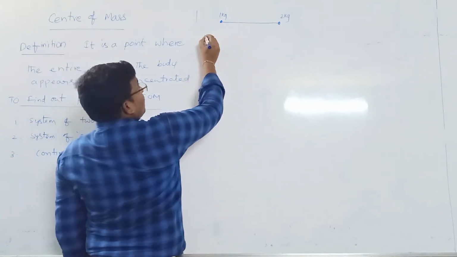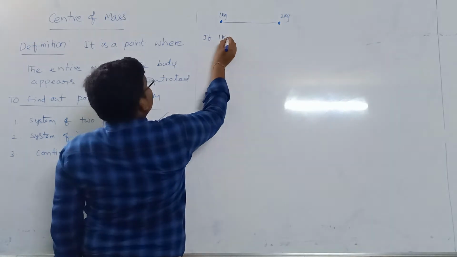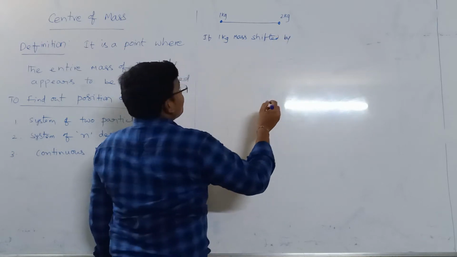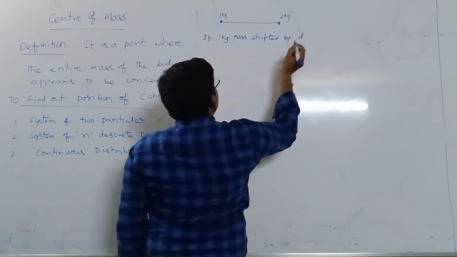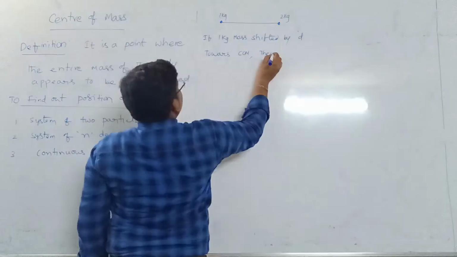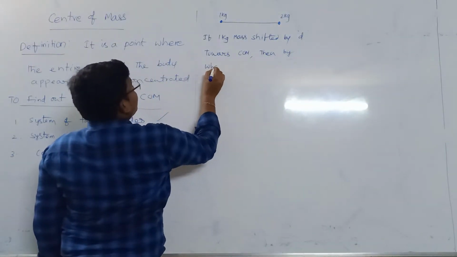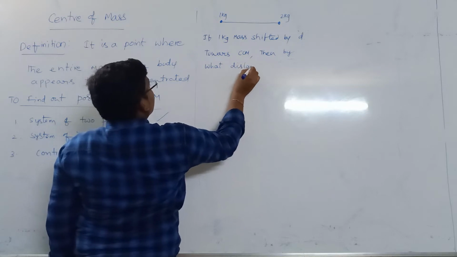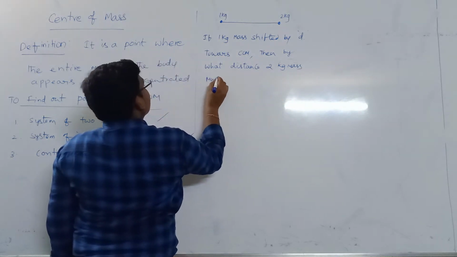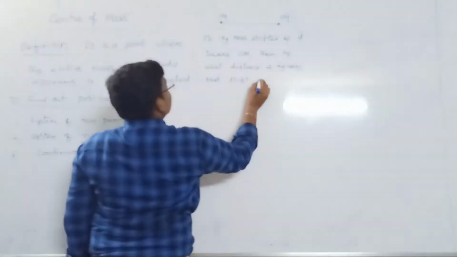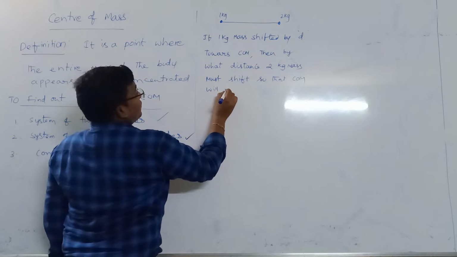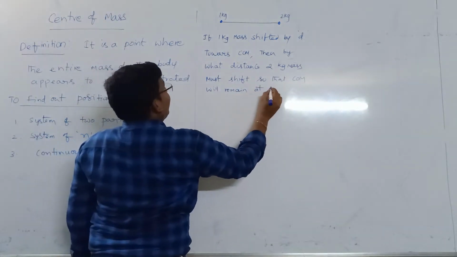So if the 1 kg mass is shifted by d towards the center of mass, then by what distance must the 2 kg mass shift so that the center of mass will remain at the same position?